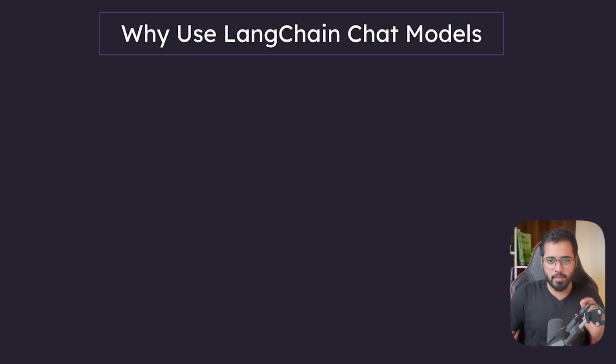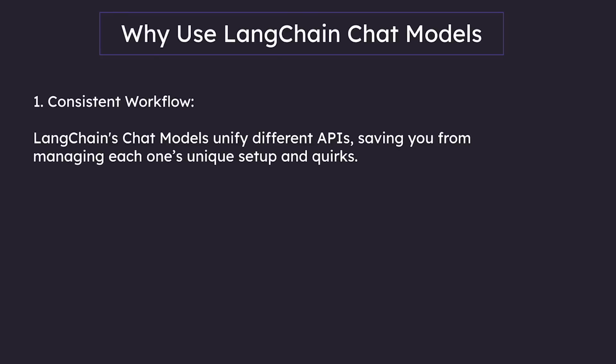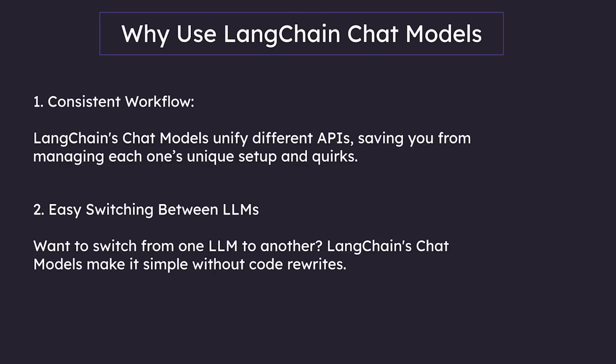Knowing these things is important because it gives you a high level overview of why we do certain things. Knowing that, you can architect your own solutions better even after this course. So let's look at a few advantages. Reason number one, consistent workflow. LangChain's chat models unify different APIs, saving you from managing each one's unique setup and quirks. We will explore all of this pretty soon. Reason number two, easy switching between LLMs. If you want to switch from one LLM to another, LangChain's chat models make it very simple without a lot of code changes.